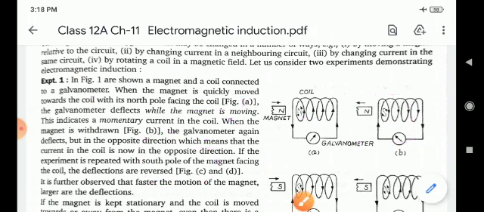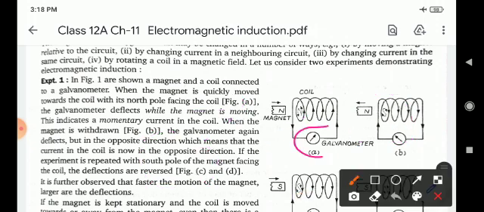Children, here in this galvanometer the arrow is anti-clockwise, therefore the galvanometer deflects. And here, when north is moved away from the coil, a south pole appears and the galvanometer deflects in the clockwise direction.